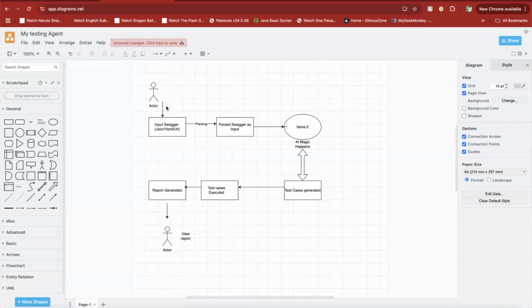Everything I'm currently doing is running on my local machine. I have set up Docker for this. The front end I have created in React, and the back end is Python. I will just show a small demo.